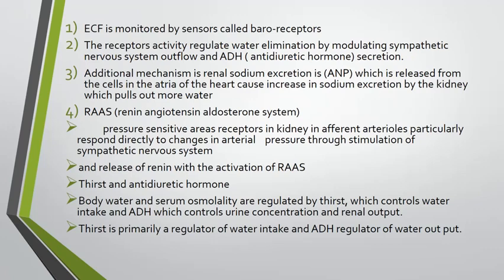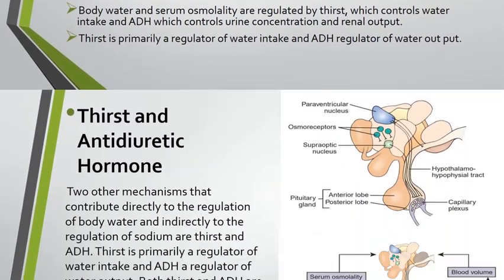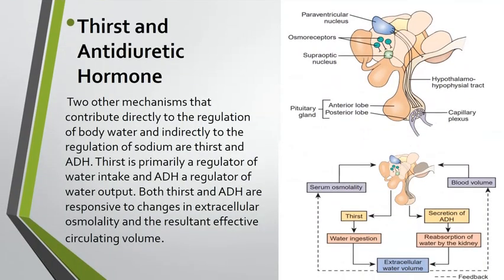Thirst and antidiuretic hormone: body water and serum osmolarity are regulated by thirst, which controls the water intake, and ADH, which controls urine concentration in the renal output. Thirst is primarily a regulator of water intake and ADH a regulator of water output. The mechanisms which contribute to the regulation of body water, and indirectly to the regulation of sodium, are thirst and ADH.